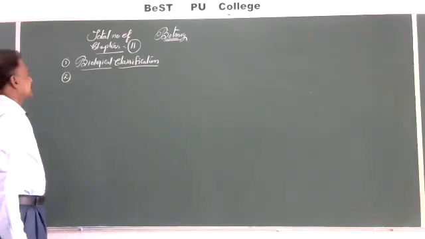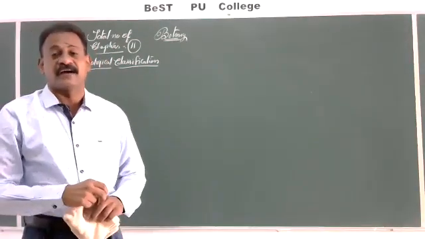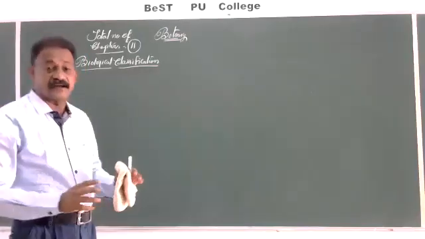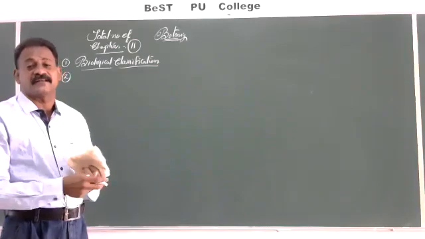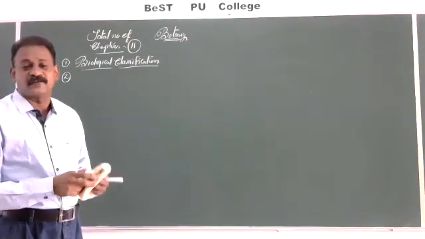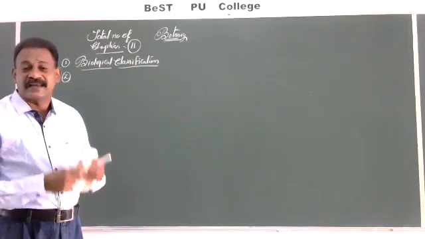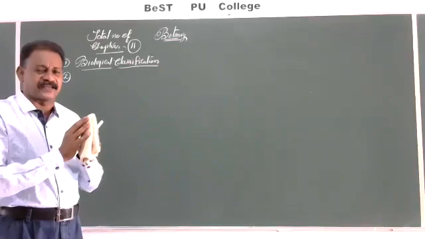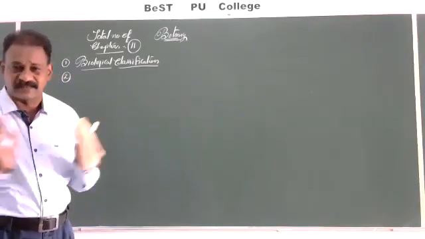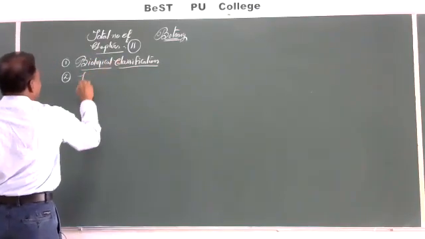So we discussed yesterday what is biological classification, classification of living organisms. Because there are millions of living organisms on the surface of the earth, it is difficult to identify them, difficult to remember them, and impossible to study them unless they are classified. So all the living organisms are classified into a 5 kingdom classification according to the present studies. After this, we have seen the plant kingdom.